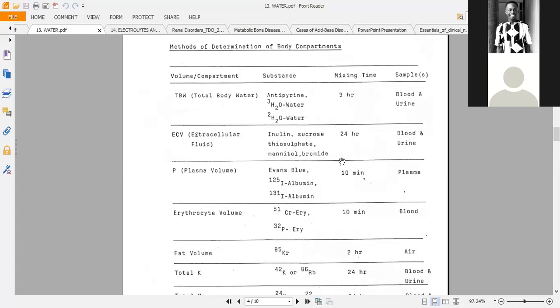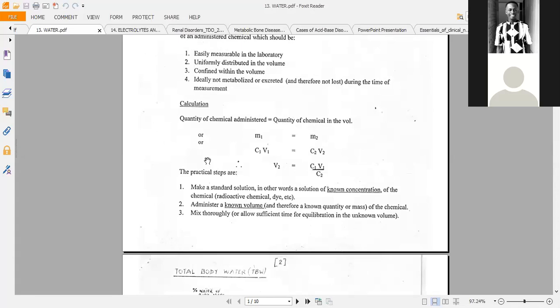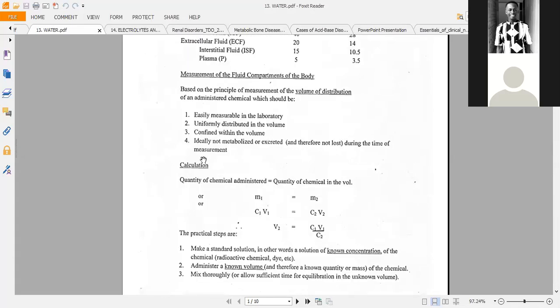Someone is asking, if it cannot be excreted, how do you get it out of your system? That's why we said it should be an ideal dye. But we don't have such an ideal dye, so eventually you can excrete it. So we're saying ideally.